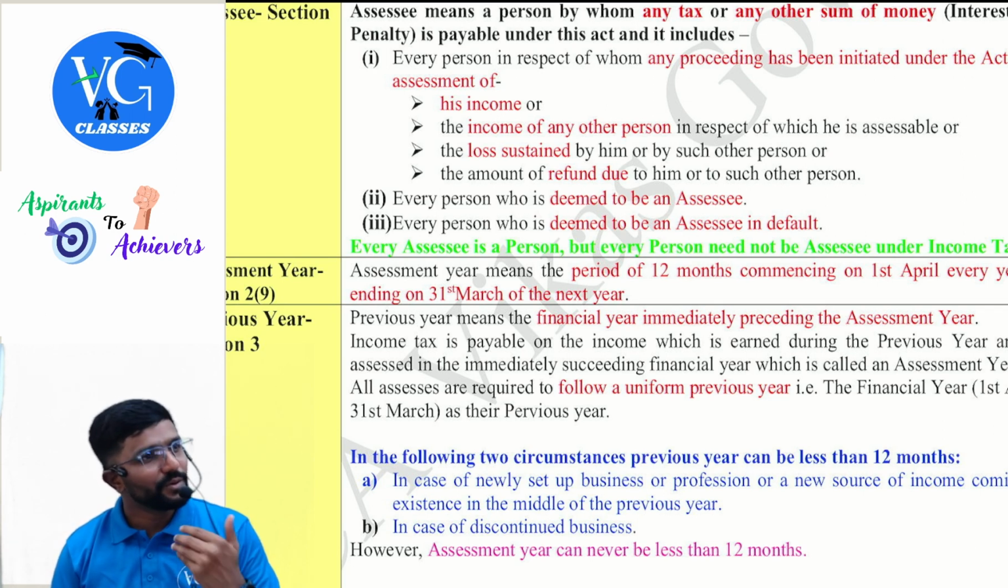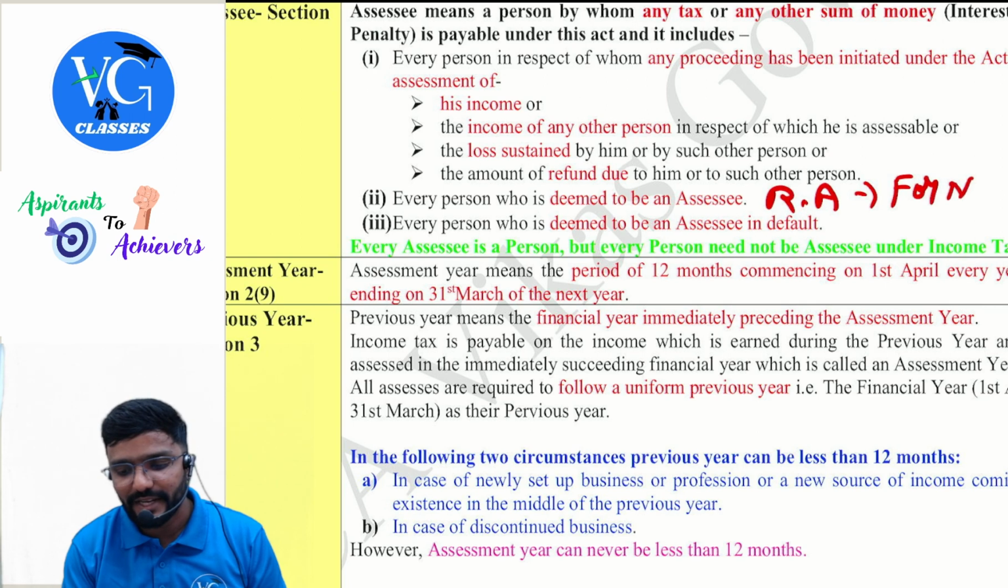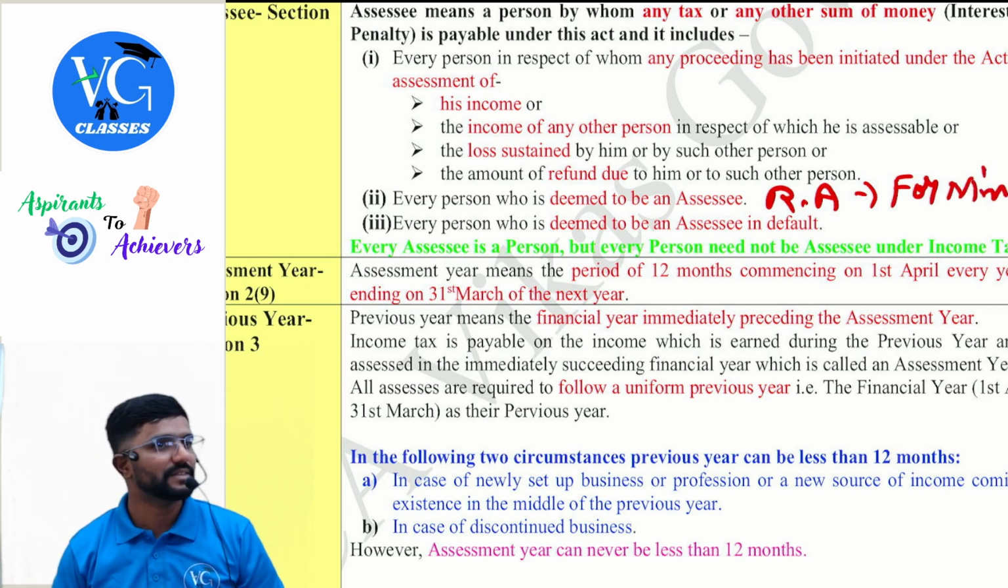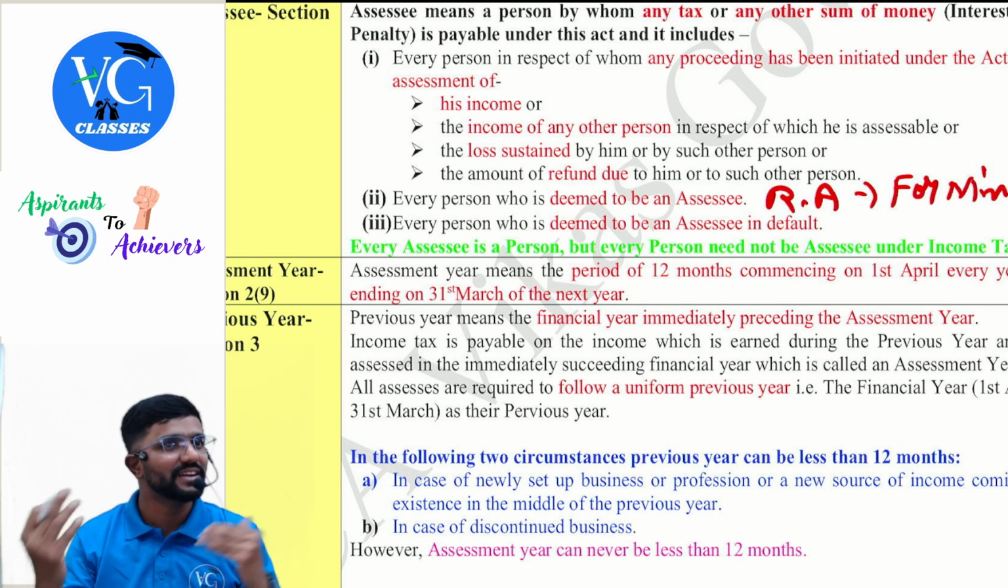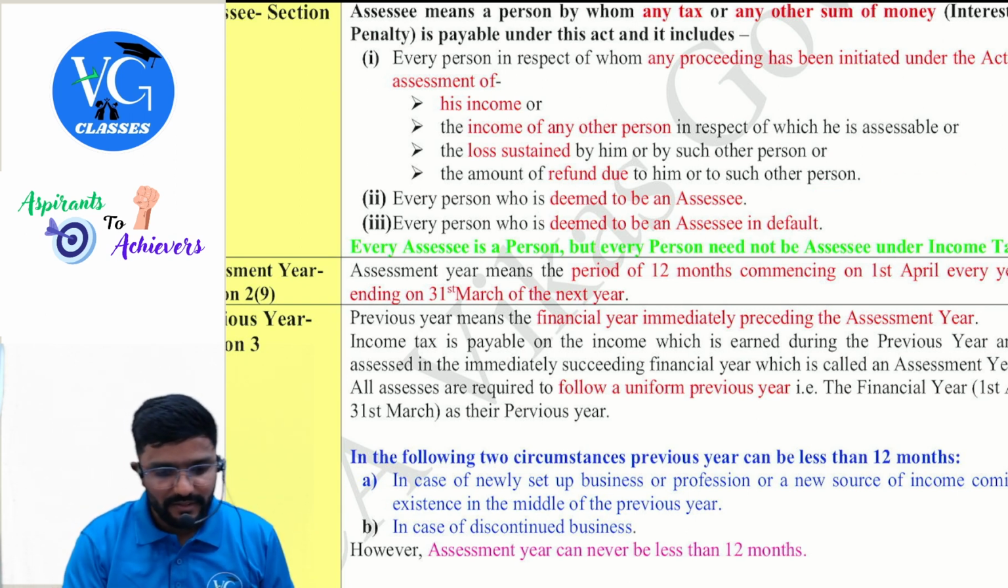If possible, make a note of all this, then and there itself, of who is covered here. For example, representative assessee for minor and non-resident. Like this, you can simply make a note of it, because when you are studying, you can connect it to whatever we have done in the class. Chalo.